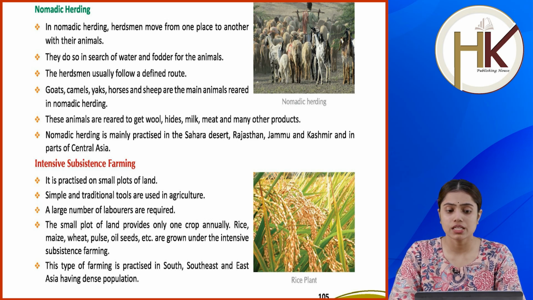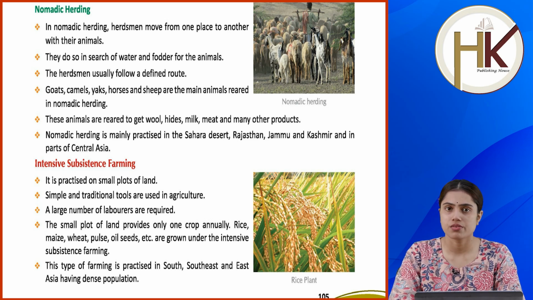They do so in search of water and fodder for the animals. The herdsmen usually follow a defined route. Goats, camels, yaks, horses and sheep are the main animals reared in nomadic herding. These animals are reared to get wool, hides, milk, meat and many other products. Nomadic herding is mainly practiced in the Sahara Desert, Rajasthan, Jammu and Kashmir and in parts of Central Asia.